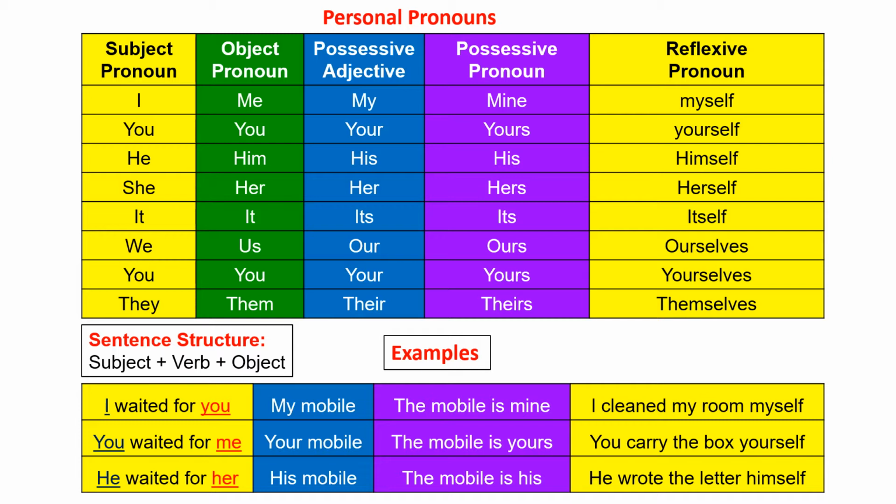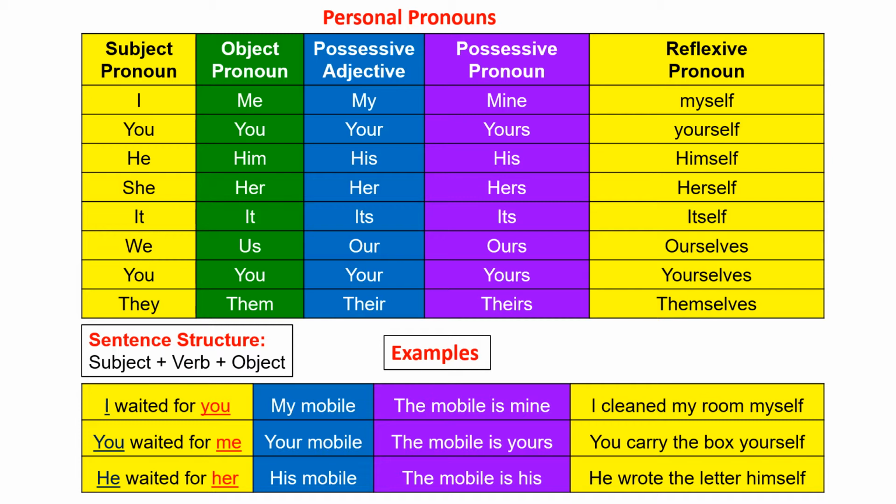Next, possessive adjectives. Possessive adjectives are my, your, his, her, its, our, your, and their. Possessive adjectives won't come alone, they come along with nouns. Examples. My mobile. My is possessive adjective and mobile is noun. Your mobile. Your is possessive adjective. His mobile. His is possessive adjective.